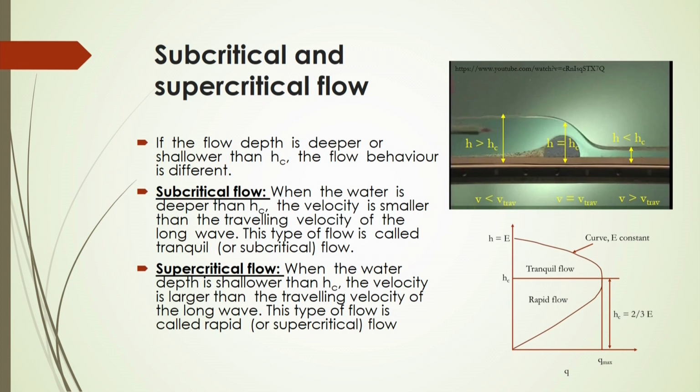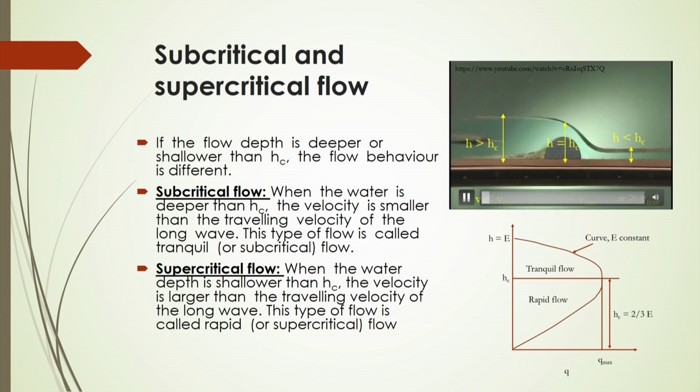Now, let us consider the flow conditions in the channel before and after the critical condition. Before the critical condition, the flow behavior will be represented by subcritical flow, and beyond this it will be supercritical flow. When and how that will be defined, you just see this video here. Whenever liquid is flowing through the channel, there will be an obstruction, a circular stone, and the flow goes over it.